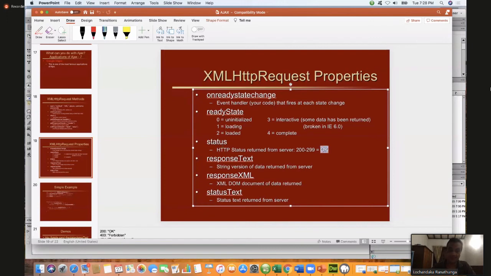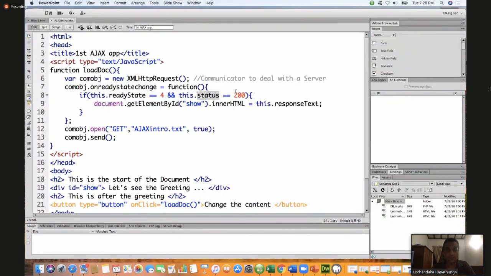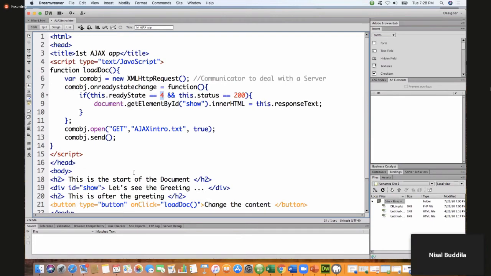The response text means the text you are getting from the request object. When it is completed and the status is okay, meaning communication completed successfully, we try to get the response text and put it here. Otherwise, we do not try to get the response text. Is that clear and understood? Yes or no? Yes, sir.